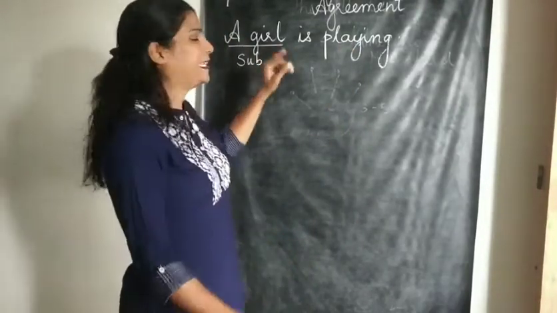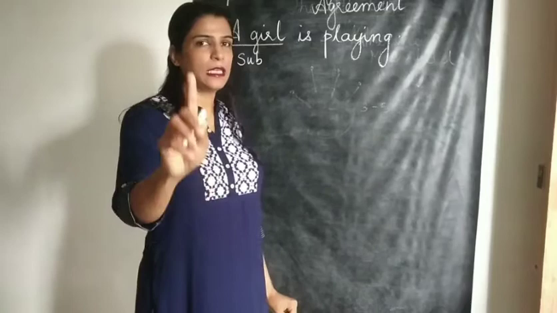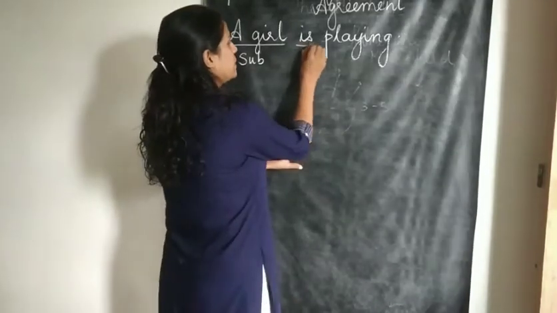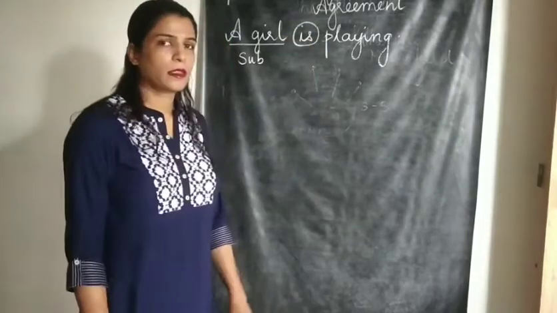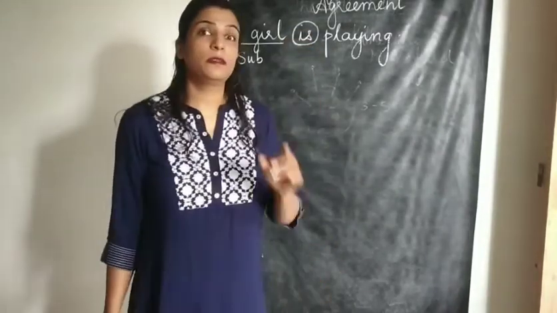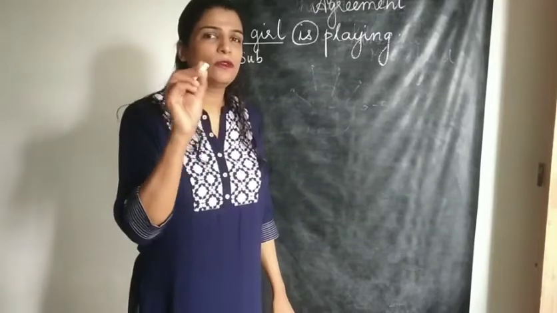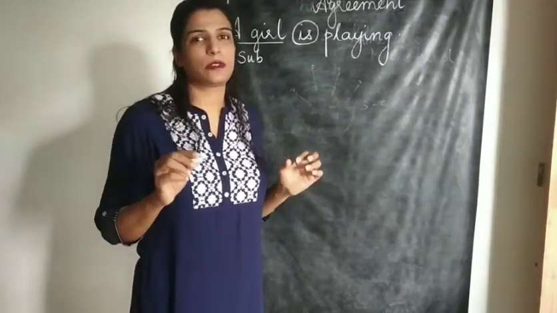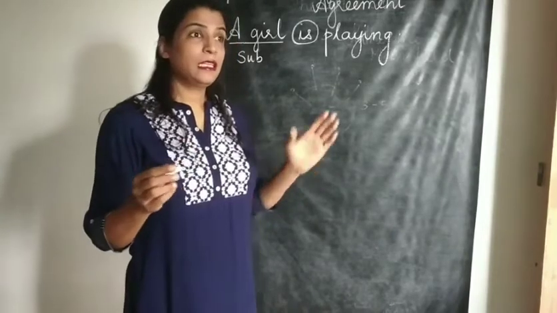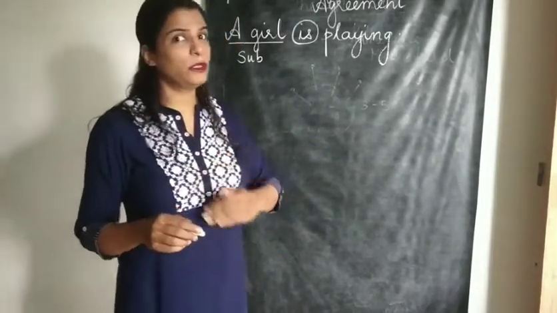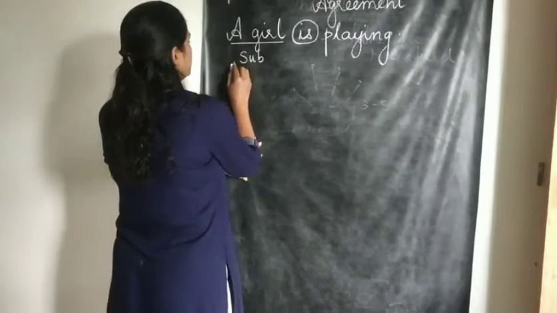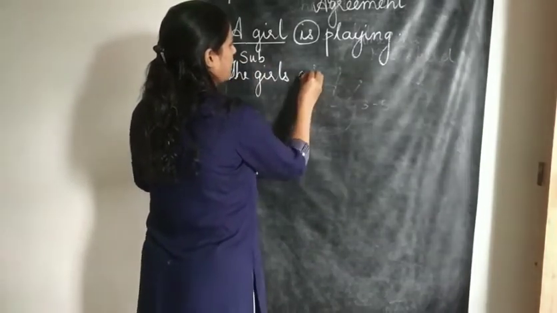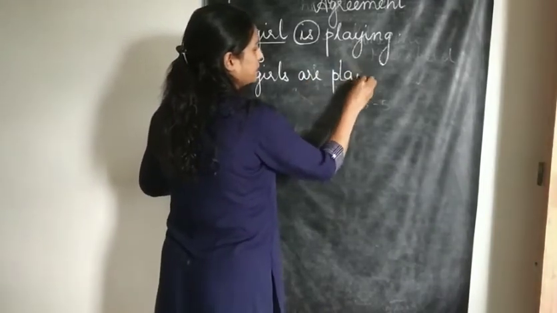Now the subject is singular in number, that means only one. So here comes the verb. This verb is also singular in number. Is always used in combination with singular nouns. But if I write the same sentence in plural, it becomes: the girls are came.